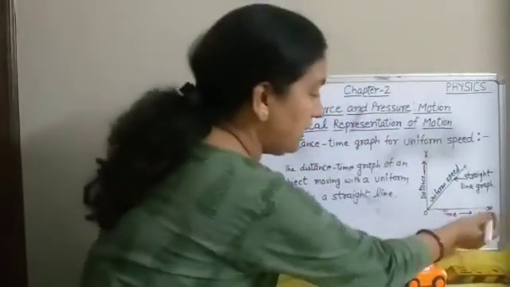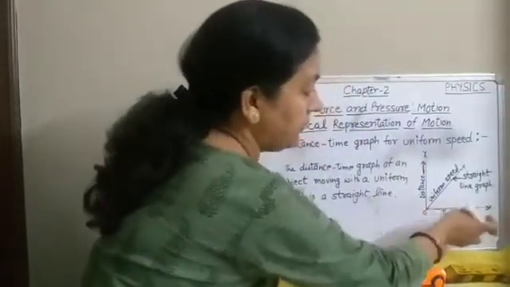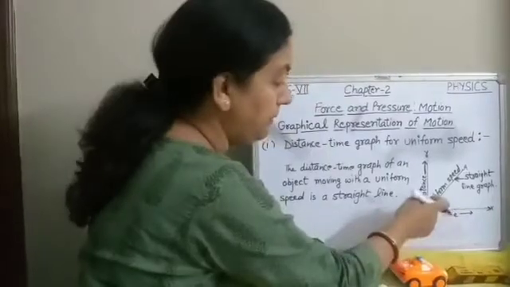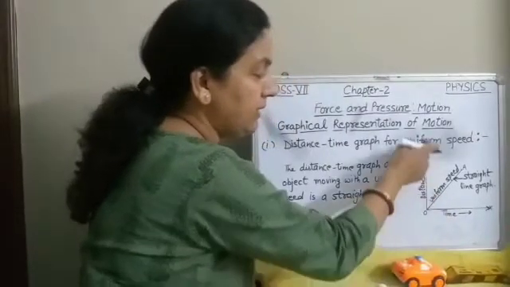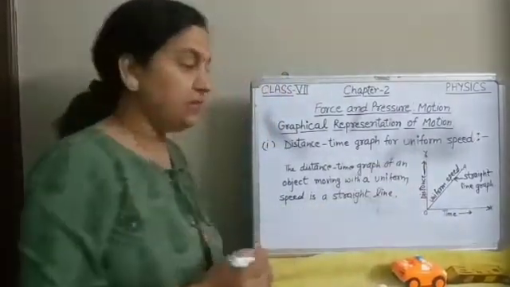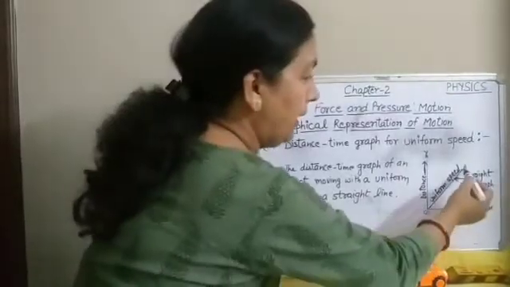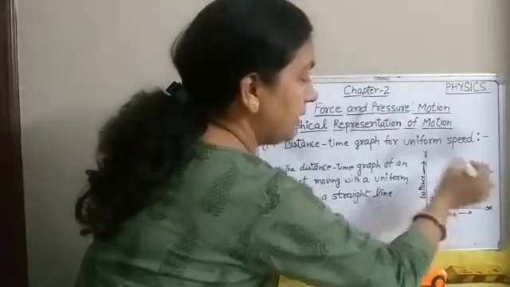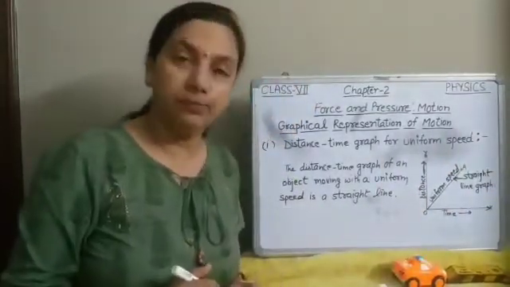See, this is x-axis, it represents time. This is y-axis, it represents distance, and OA represents uniform speed.